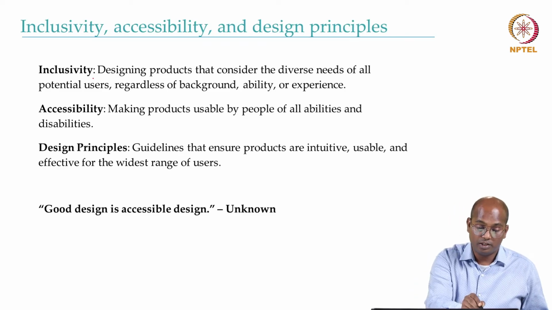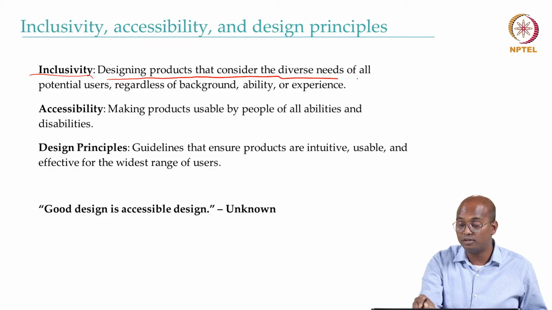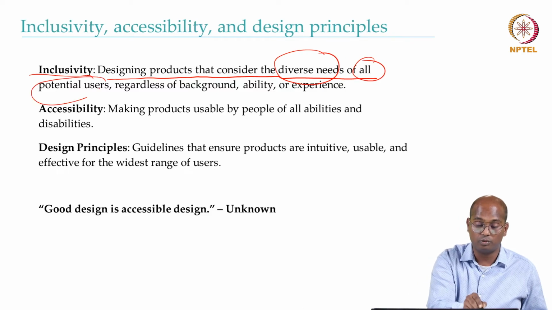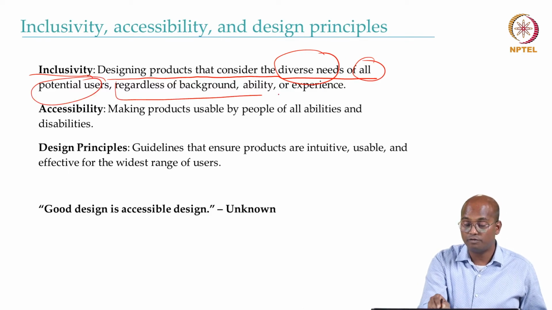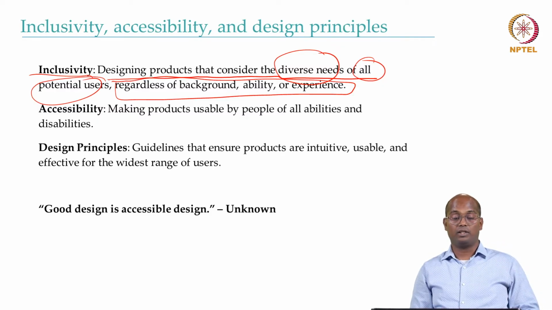Inclusivity is primarily about designing products that consider the diverse needs of all potential users, regardless of their background, abilities, and experience.